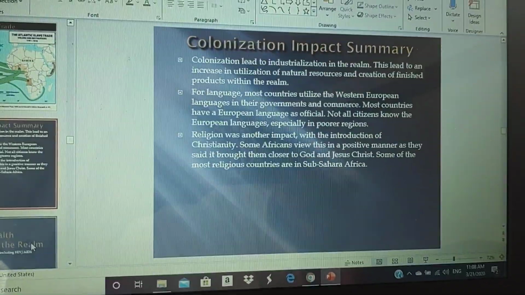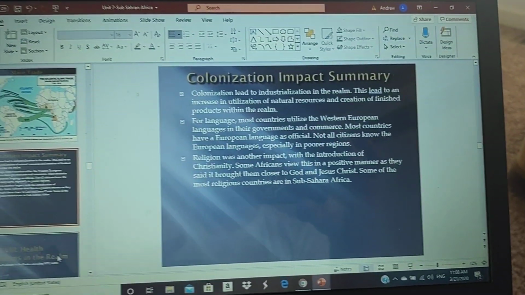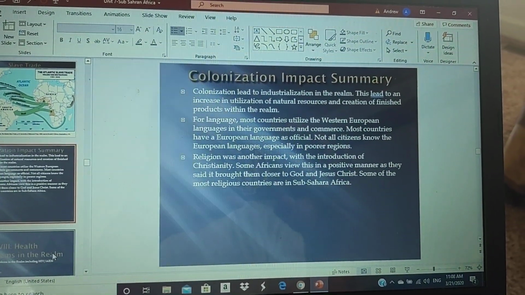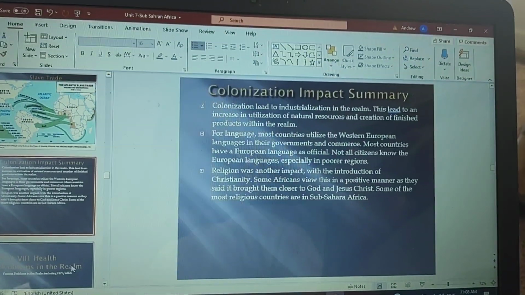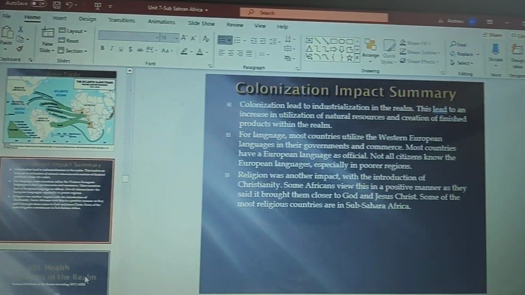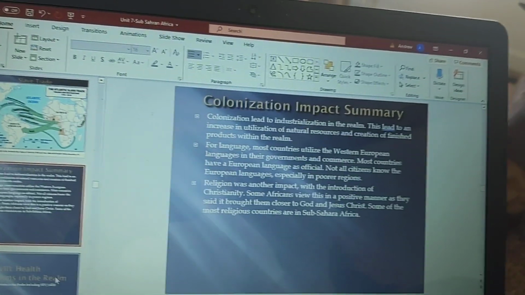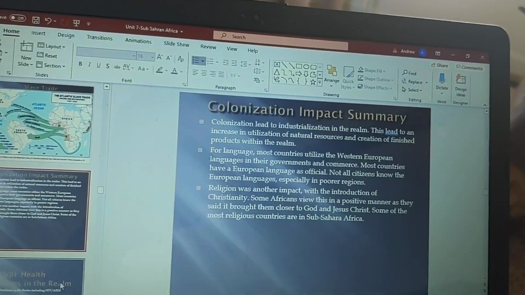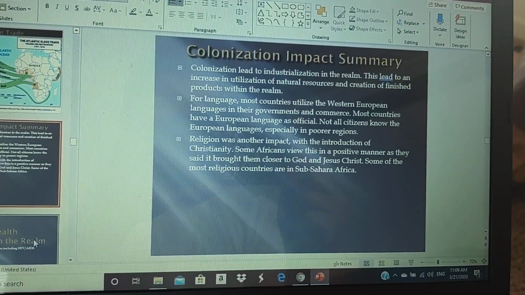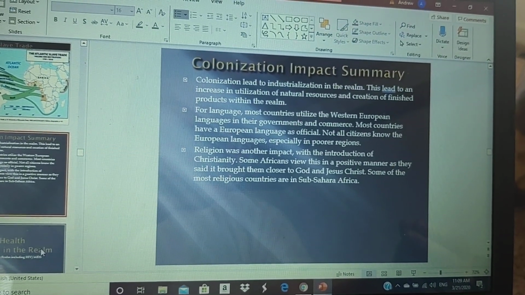Now I do want to explain a little bit about Western European colonization. Obviously, you saw the impact there with people getting displaced in slavery. One thing it did lead to was industrialization in the realm. Granted, not as far as in Western Europe, or Europe as a whole, or North America, or even Central America, but it did provide stepping stones for some industrialization occurring, particularly in areas like Kenya, Nigeria, Ghana, and South Africa. There's no denying that it laid the foundations for industrialization.